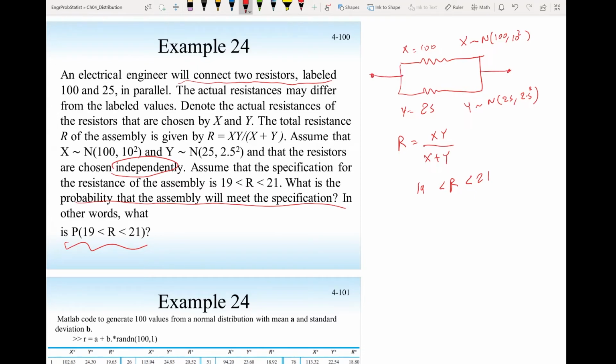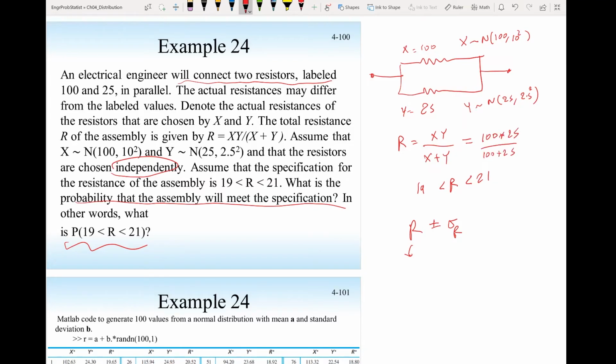So one way is to calculate what R will be and also calculate the uncertainty. Then we will come up with R equal to a value plus or minus a certain uncertainty. And definitely if we calculate R here, it will be 100 times 25 divided by 100 plus 25.